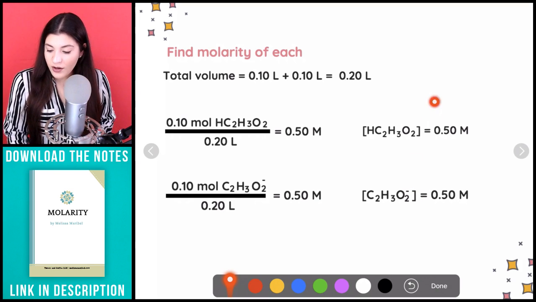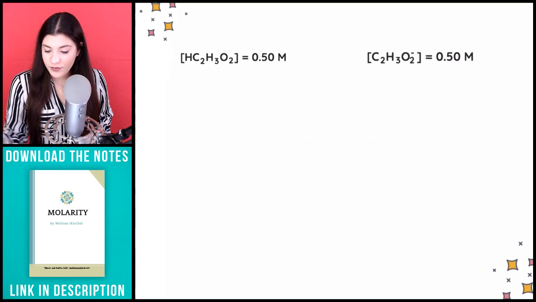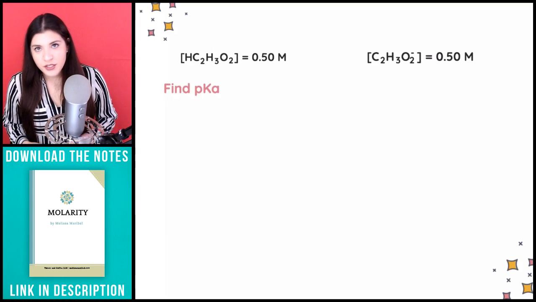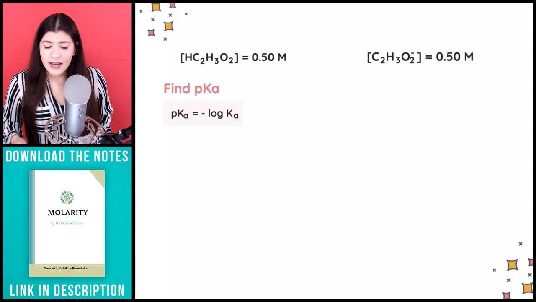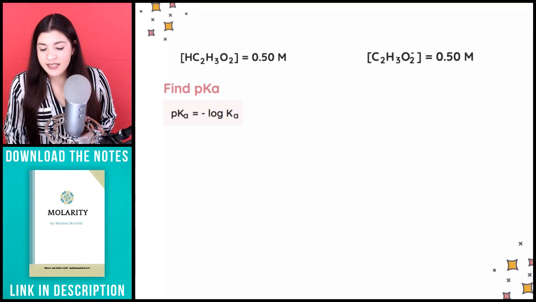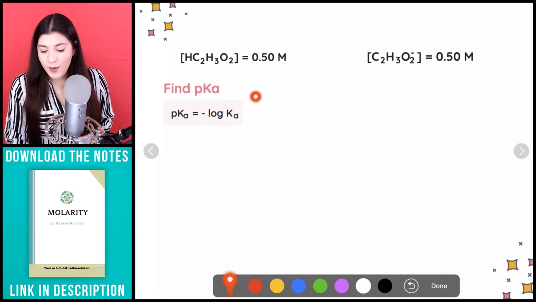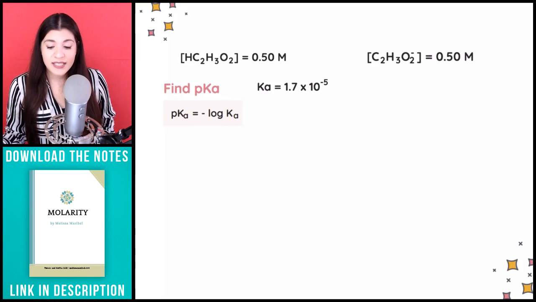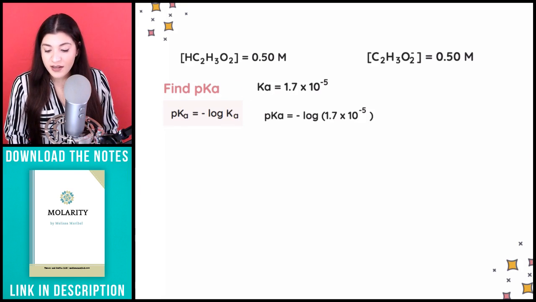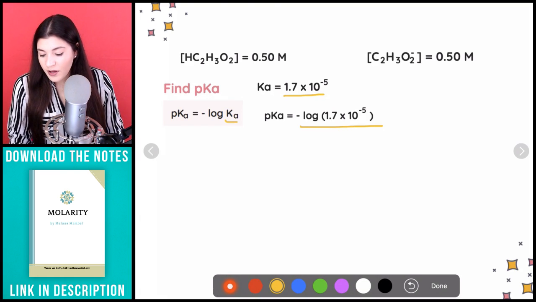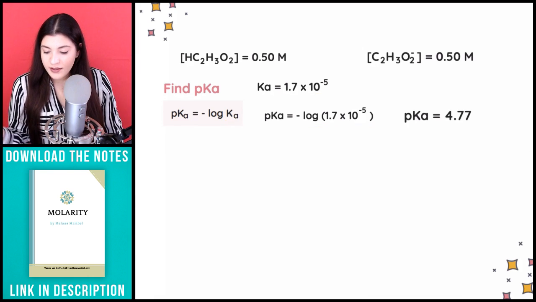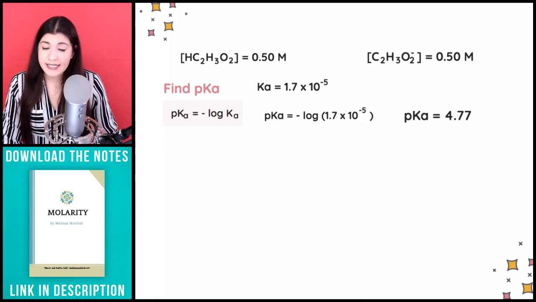So these two are extremely important to know or to be able to figure out. And then what I want us to do now is to just find the pKa. Finding the pKa is this formula. So pKa is equal to the negative log of our Ka. Remember, our Ka was provided. It was given to us. So all I have to do is plug that in. So I'll plug in my Ka value, and then when I plug this into the calculator, that gives us a pKa of 4.77.